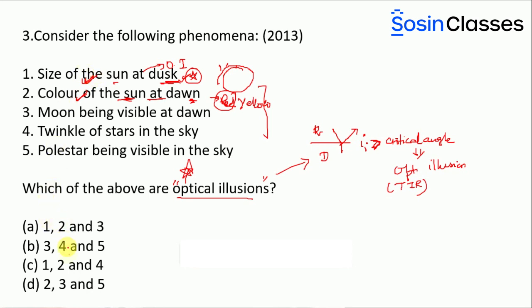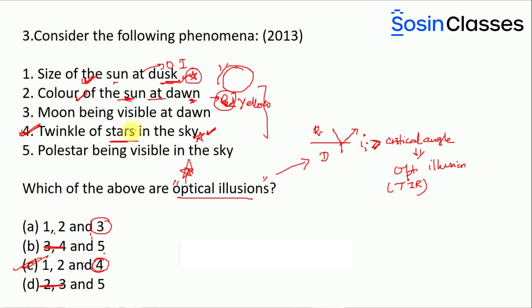So look at the A, B, C, D options given here. In the B option there is no 1, so you can eliminate B. Then look at the D option. In D also you don't have 1, so you can eliminate D, and B. What are the remaining? A and C. So out of A and C you need to find out whether A is correct or C is correct. So look at the third and fourth options now. The fifth has been eliminated because 5 is not given in A and C, so you can easily eliminate the fifth option. Now look at the fourth option, twinkling of the stars in the sky is basically an optical illusion phenomena. So 4 is also correct here. You can find that 4 is there in the C option, so C is correct.